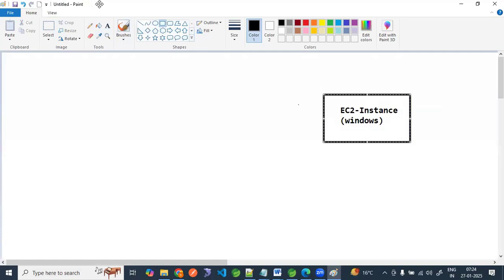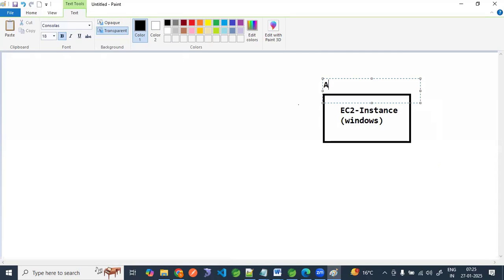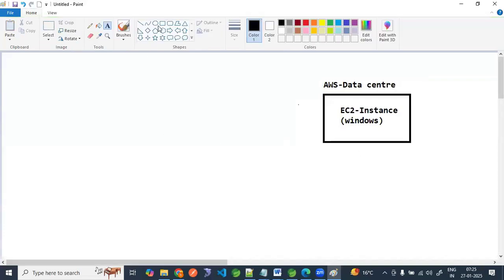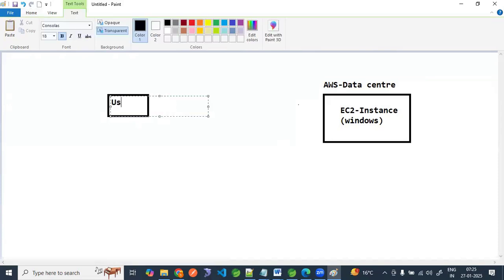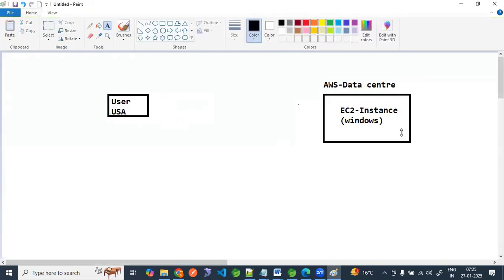This is under the AWS data center. And you are sitting in the US. This is your laptop. You are the user, sitting in the USA, and now you want to connect to this machine.